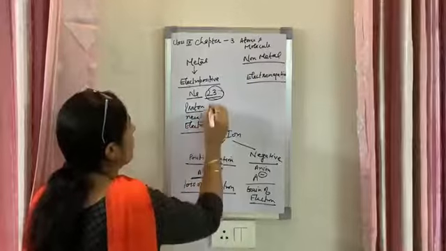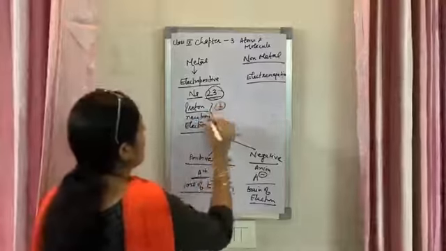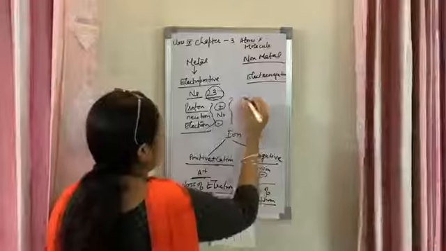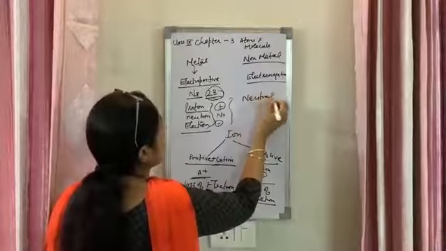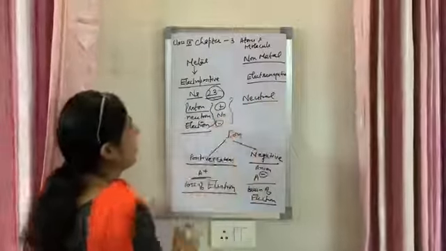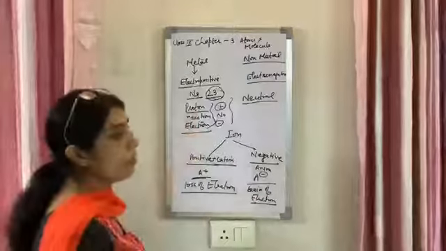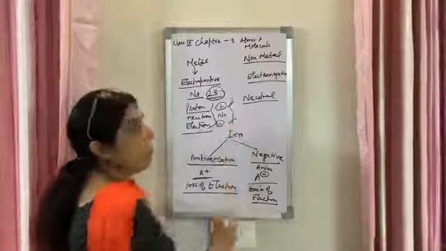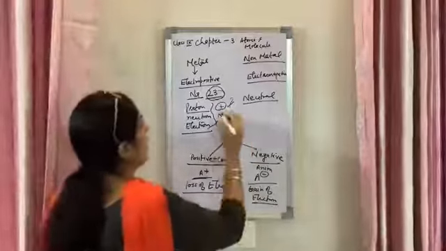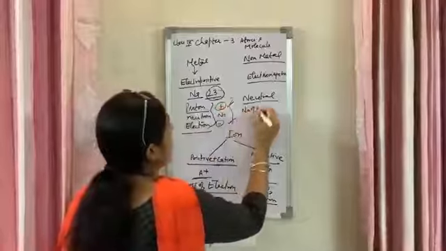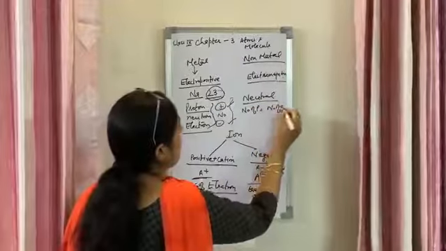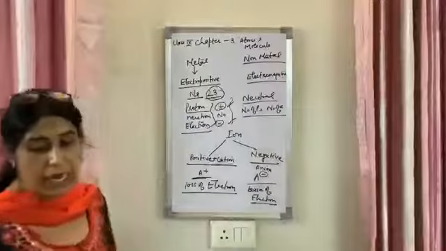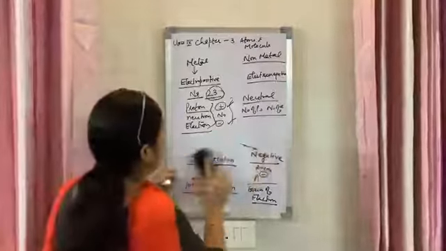How the ions are formed, I am just telling you. Proton has positive charge, neutron has no charge, and electron has negative charge. An atom is called neutral. You can see in the atom positive and negative charge both are present, but the atom is called a neutral body. Why is an atom called a neutral body, beta ji? Because the number of positive charges and the number of negative charges in an atom is equal. It means the number of protons is equal to the number of electrons, and there is no charge present on the neutron.